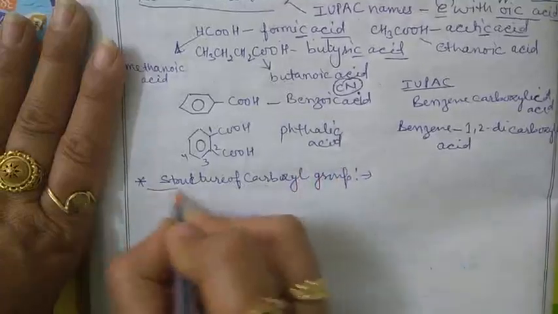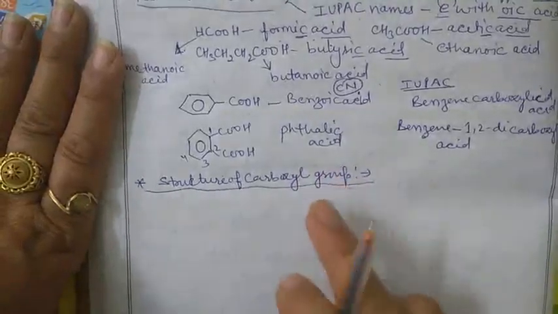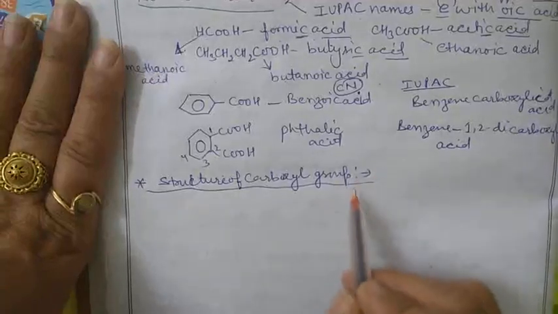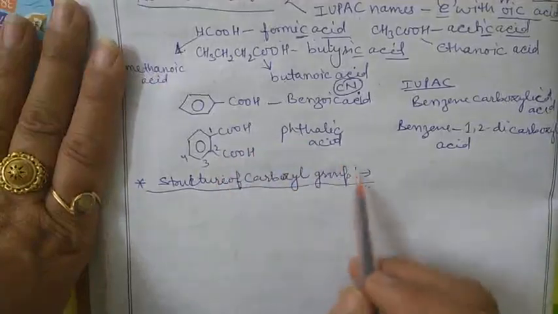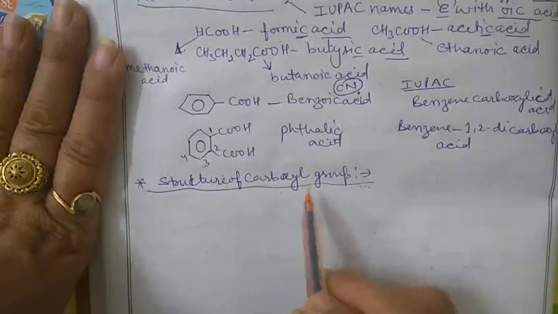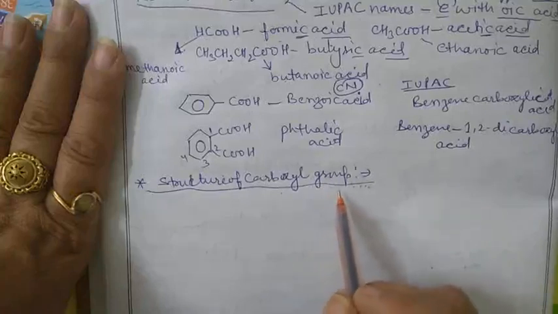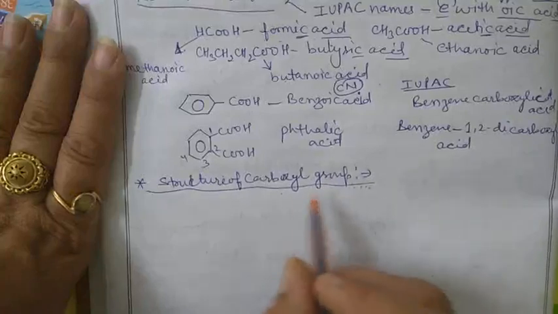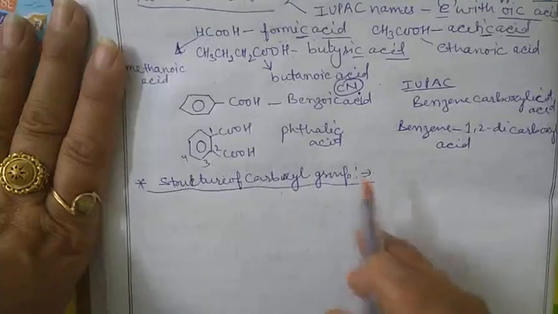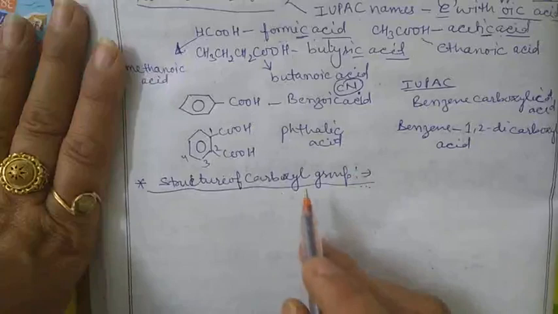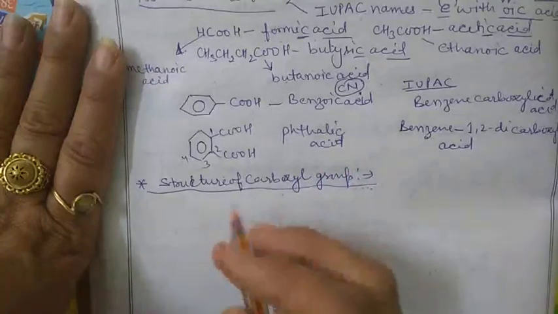In carboxylic acid, the bonds of the carboxyl carbon lie in one plane and are separated by about 120 degrees. The carboxylic carbon is less electrophilic than the carbonyl carbon because of the possible resonance structures. The carboxylic acid shows resonance structures.